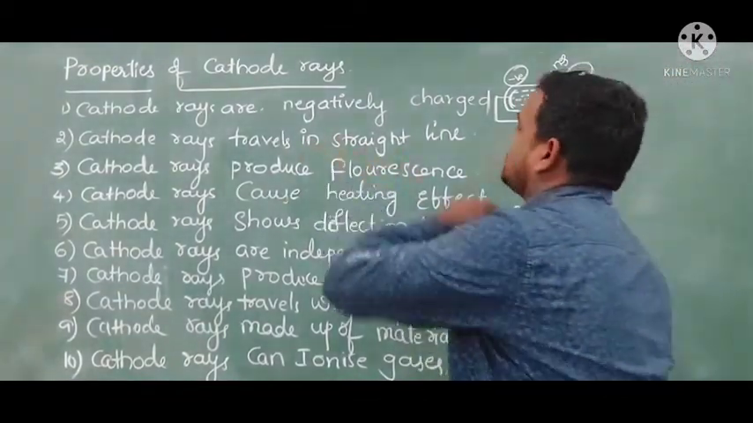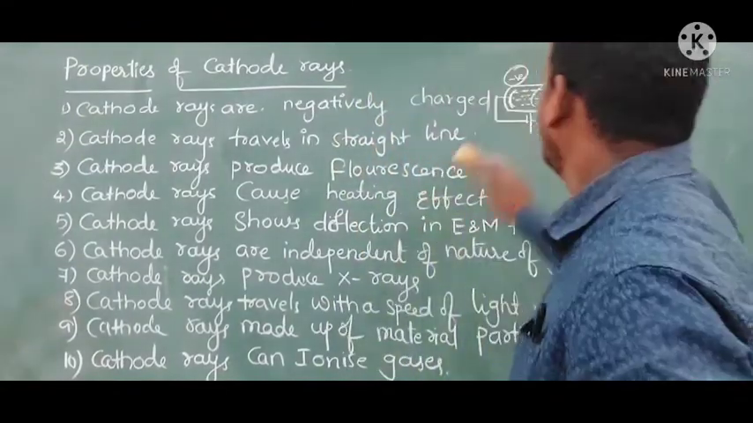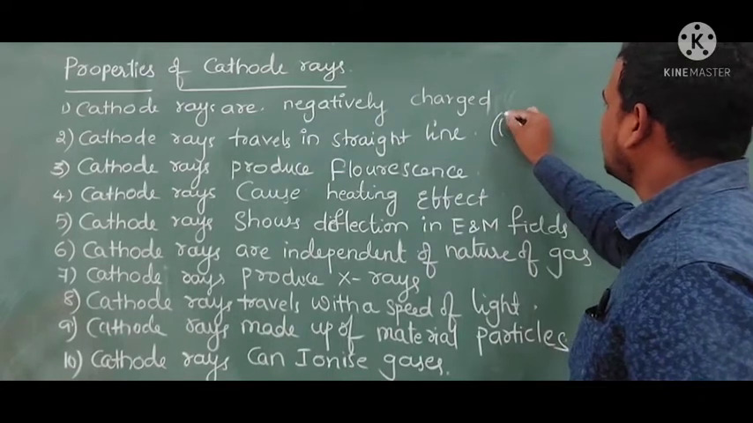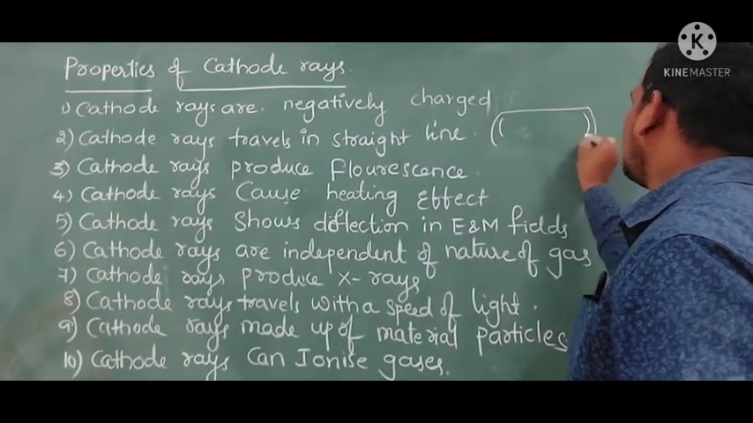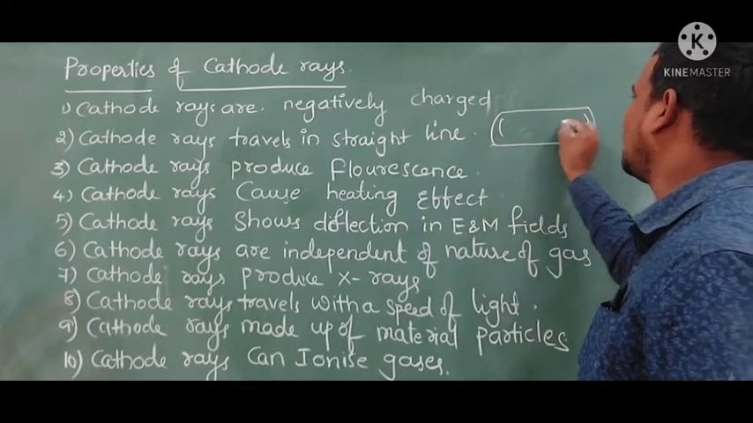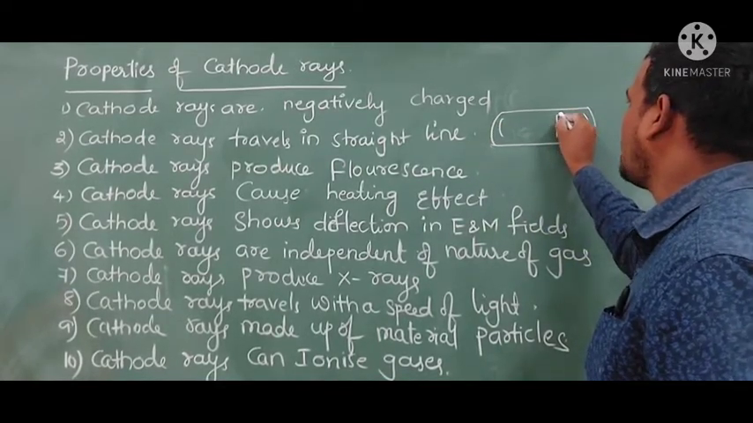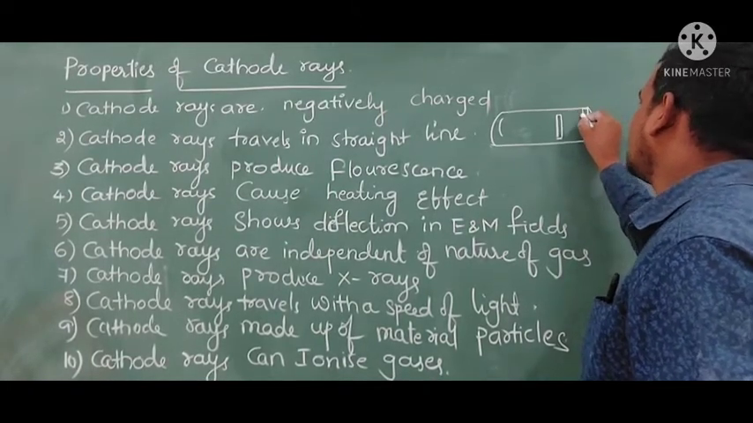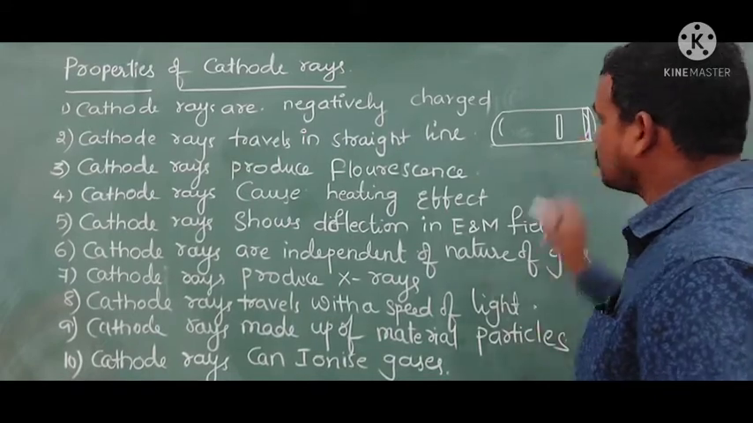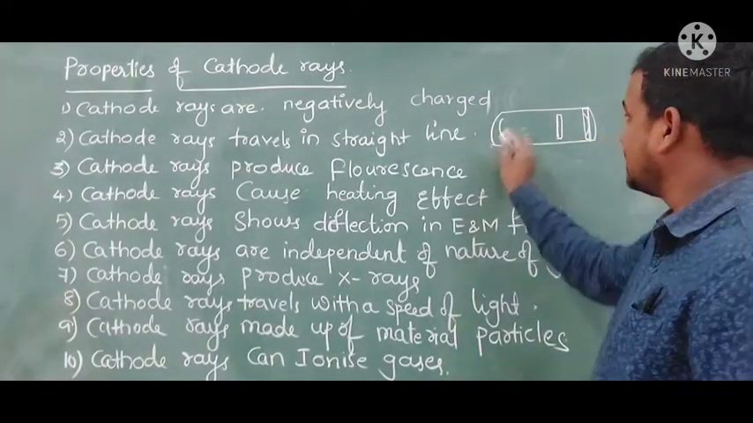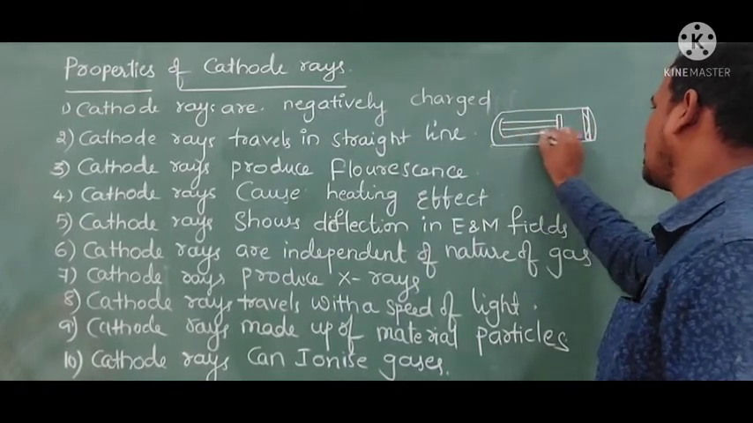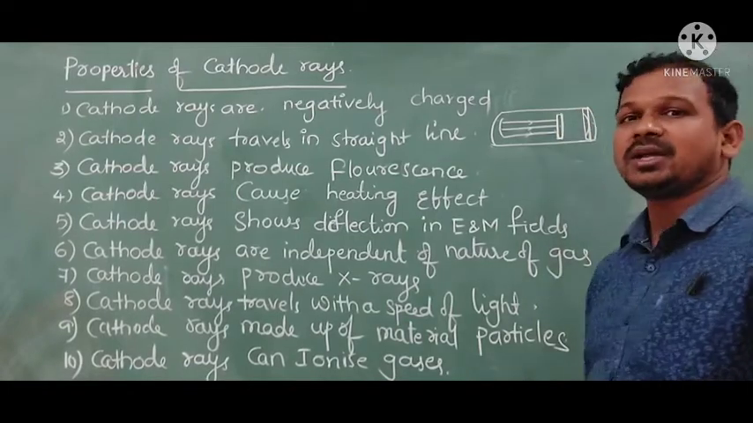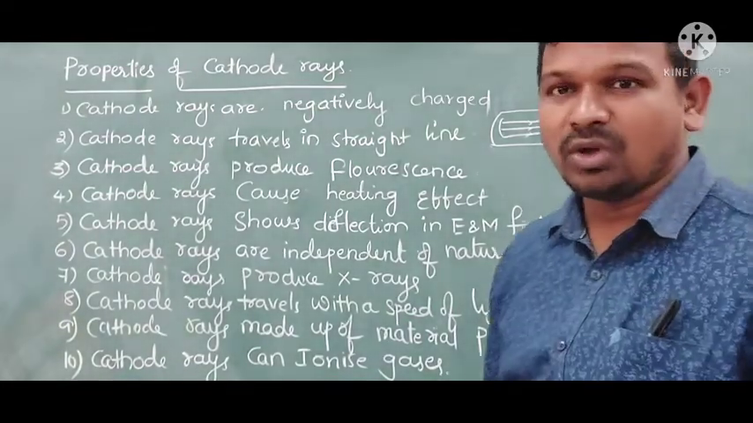Now, cathode rays travel in a straight line. How can we prove it? I am taking the same discharge tube. While the cathode rays are starting from the cathode and reaching the anode, if I place any opaque body here, a shadow will form on the other end of the discharge tube. If it is showing the shadow, what can we say? These cathode rays are going in a straight line direction. If you place the opaque body, it shows the shadow. Shadows are possible only when the rays travel in a straight line.